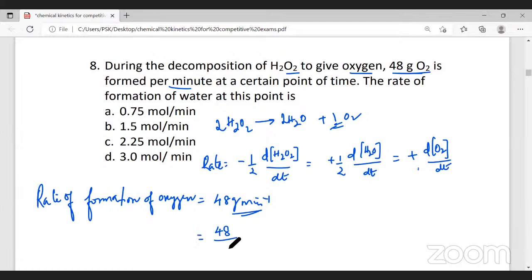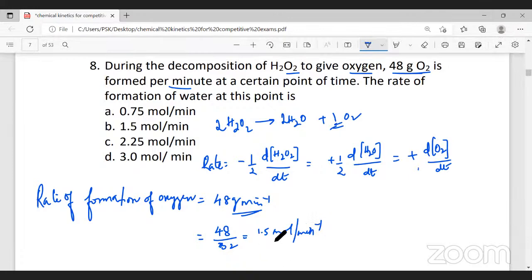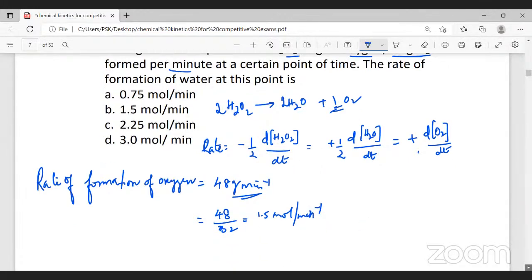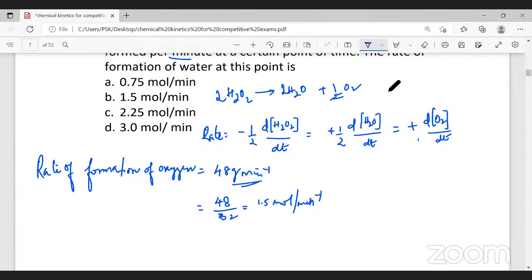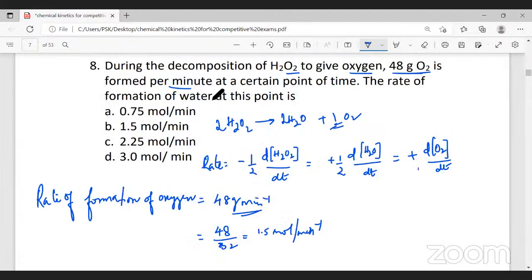How do you find the number of moles? The number of moles is determined by the formula weight in grams divided by molecular mass. Oxygen's molecular representation is O2, and its molecular mass is 32. So if you divide that, it will be 1.5 moles per minute. They have given it in grams, and we have converted it in terms of concentration, 1.5 moles per minute. Now we understand the formation of oxygen, but the question is asking for the rate of formation of water.